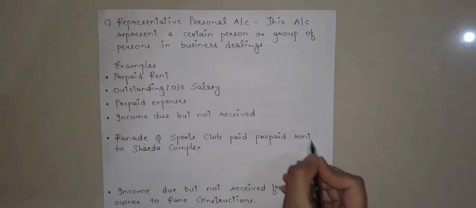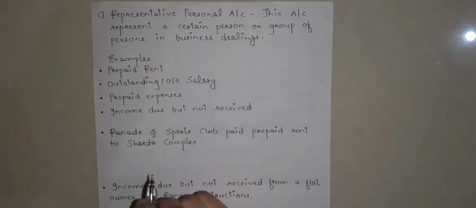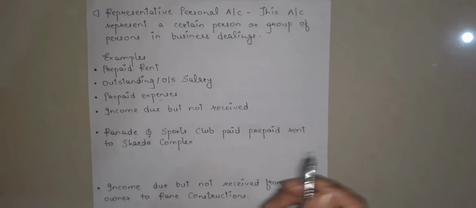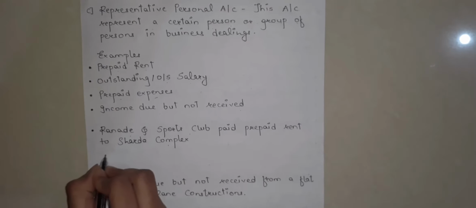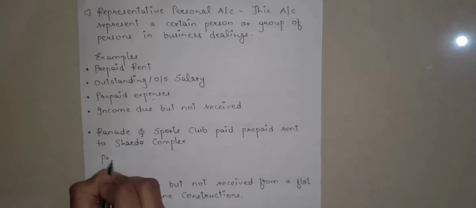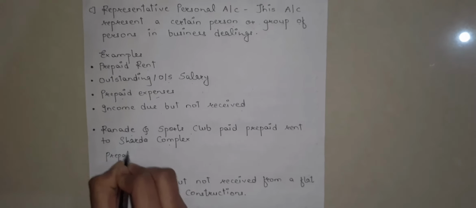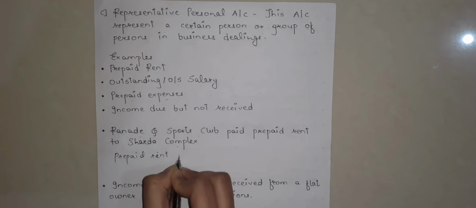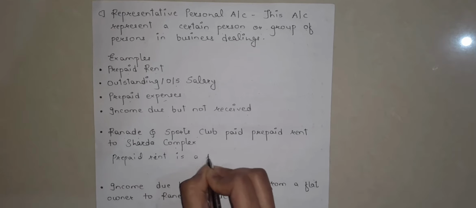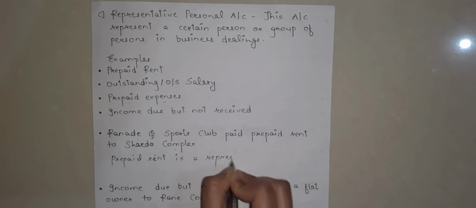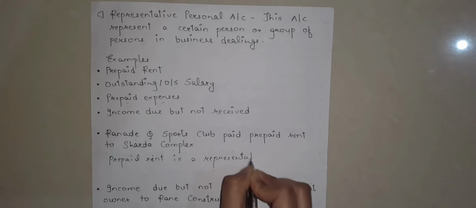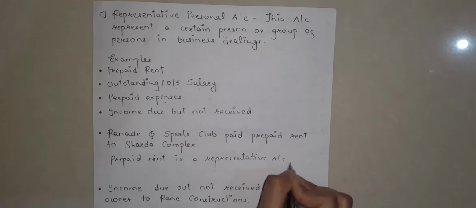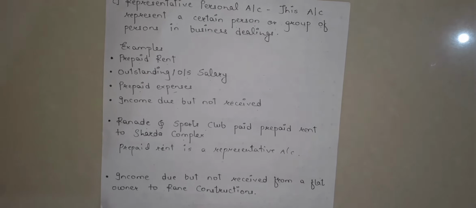So it's obvious prepaid rent is a representative personal account. So let's write down over here: prepaid rent is a representative account. I hope you got this sentence.